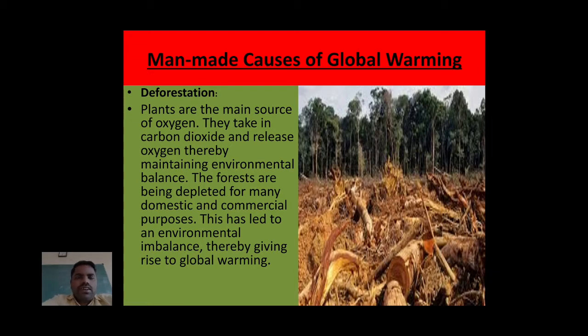That will help all kinds of organisms, animals, and even human beings. If you cut more trees, the forests are depleted for many domestic and commercial purposes. This has led to environmental imbalance. Therefore, this gives rise to global warming. This is also a major contribution to global warming.